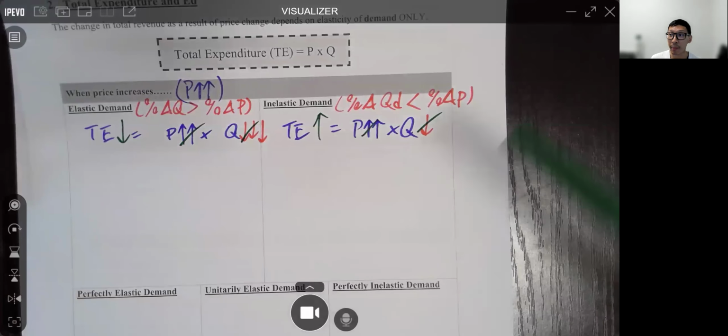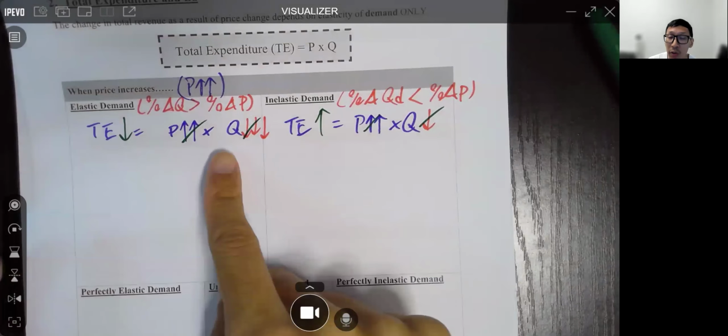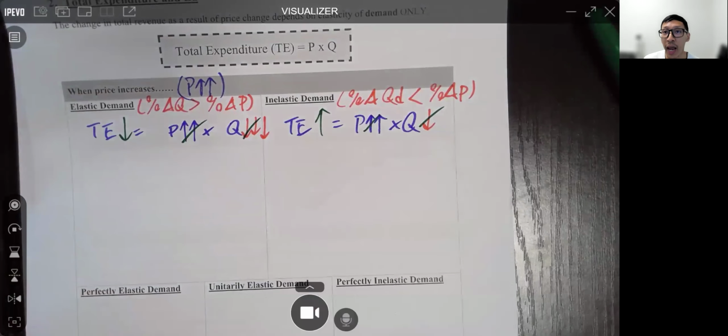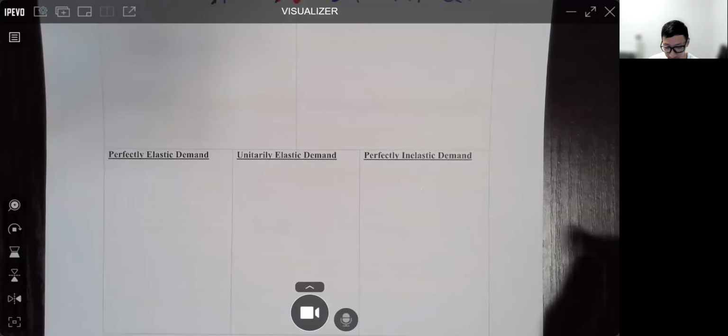So the logic is really that simple. We use this formula and the arrow logic, looking at how many arrows there are, in order to determine how TE would change. Now, let's do the extreme cases as well.